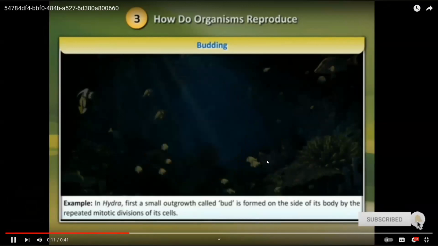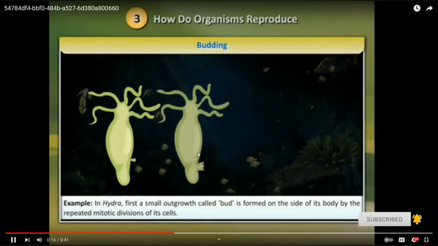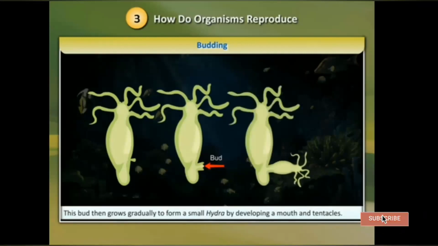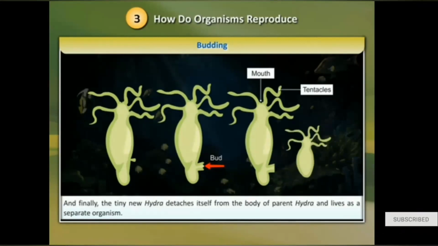Example, in Hydra, first a small outgrowth called bud is formed on the side of its body by the repeated mitotic divisions of its cells. This bud then grows gradually to form a small hydra by developing a mouth and tentacles. And finally, the tiny new hydra detaches itself from the body of parent hydra and lives as a separate organism.